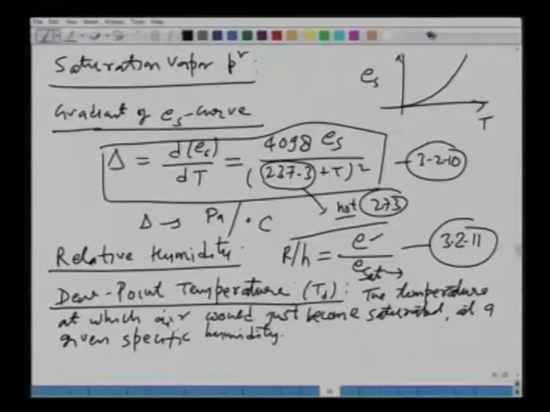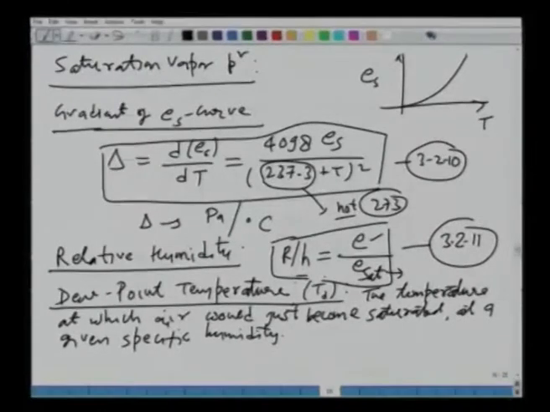So, dew point temperature actually is nothing but a measure of humidity in the atmosphere. That is why it is very important to understand, and there are instruments available that can measure the dew point temperature. That is why I said we can directly calculate this relative humidity in the atmosphere, and we will come to that.